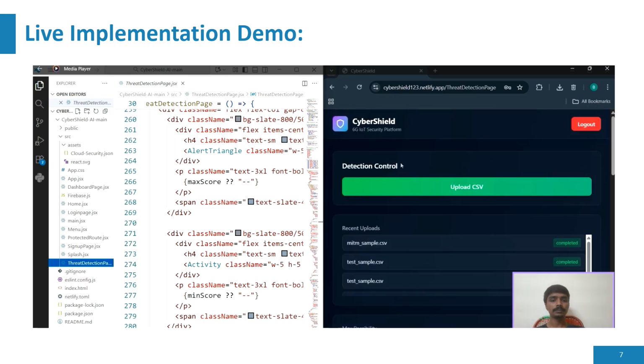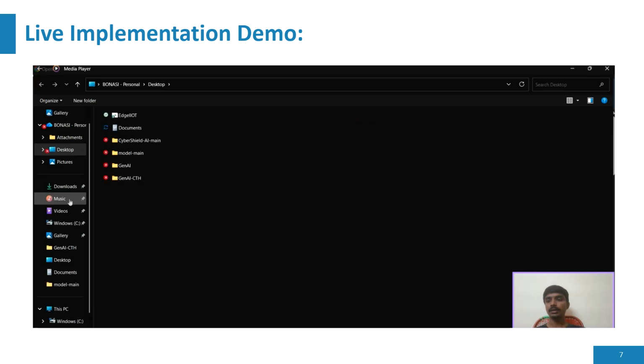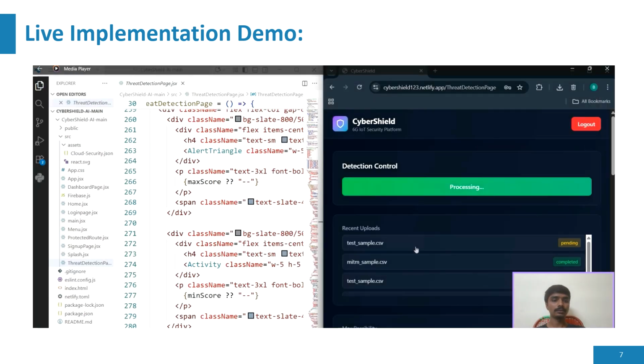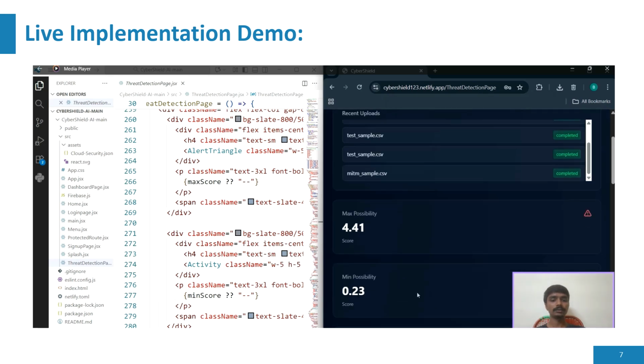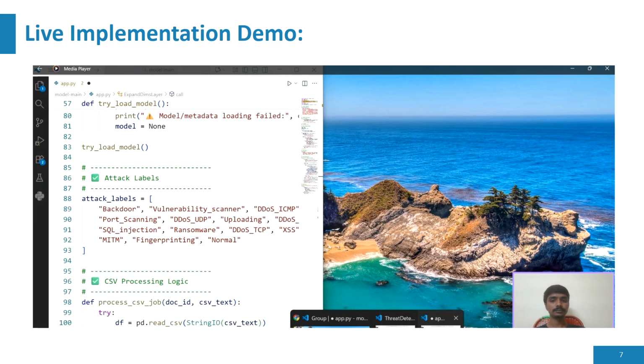This is our threat detection page, and you have to upload the CSV file to run this code. You have to select your file, and then it will show. It will take a few minutes to process, and the processing is completed. You will get 4.41% possibility.